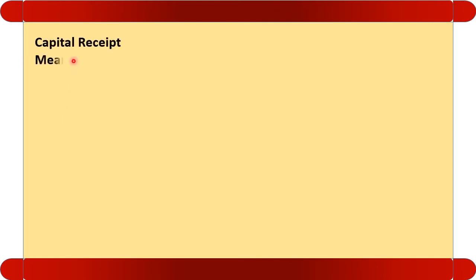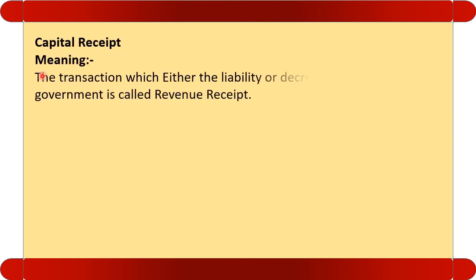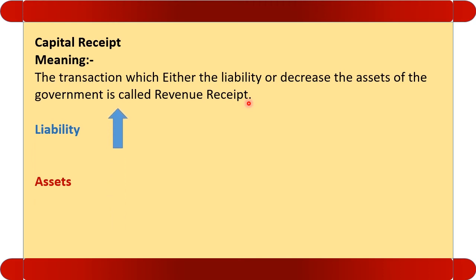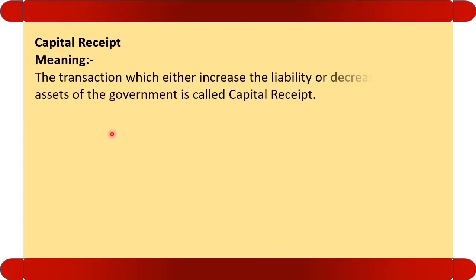Now let us see the capital receipt. The transaction which either increases the liability or decreases the assets of the government is called capital receipt. Liability up, asset down. If the liability is increasing or the asset is decreasing, that is called capital receipt.